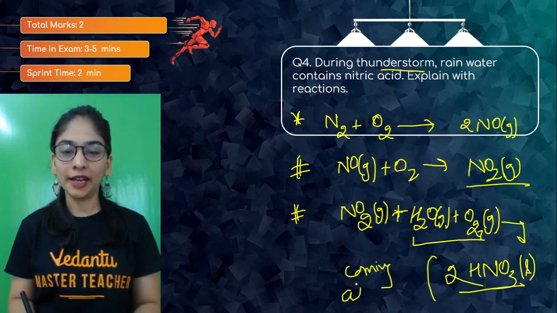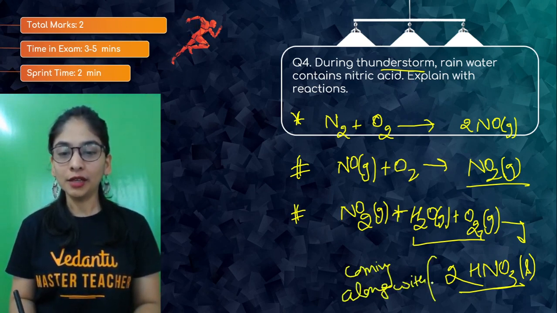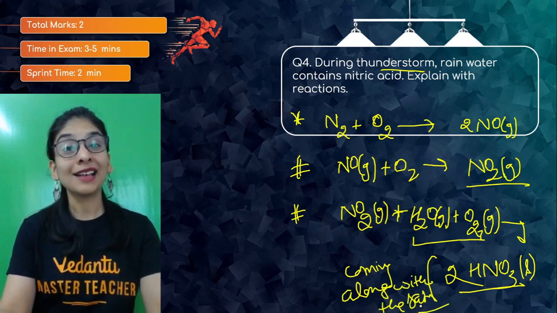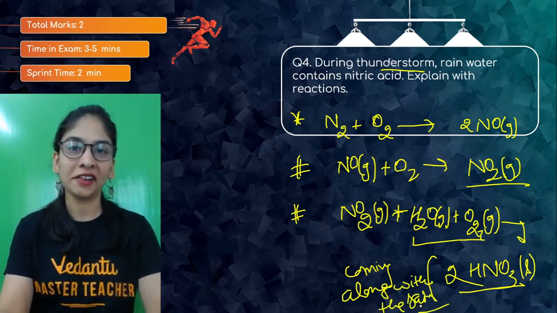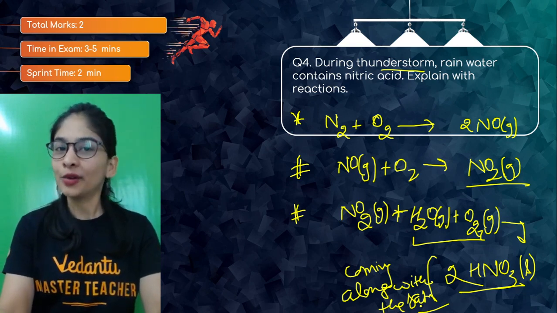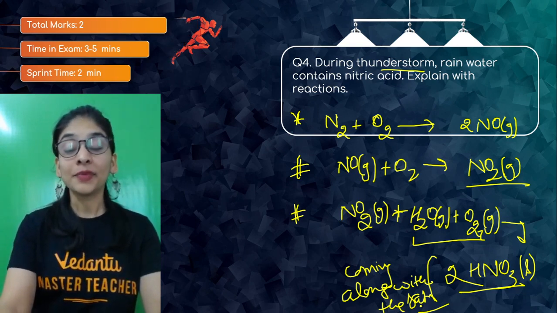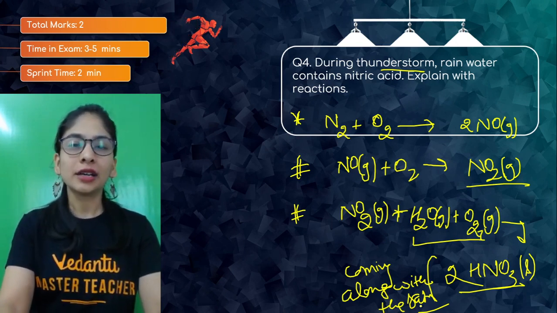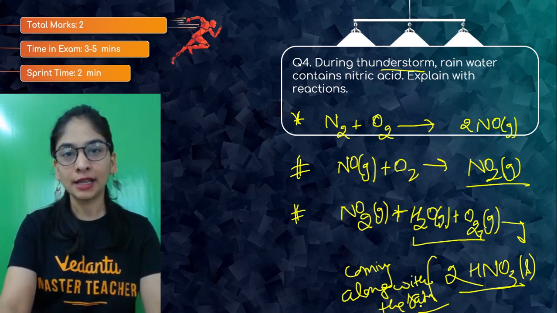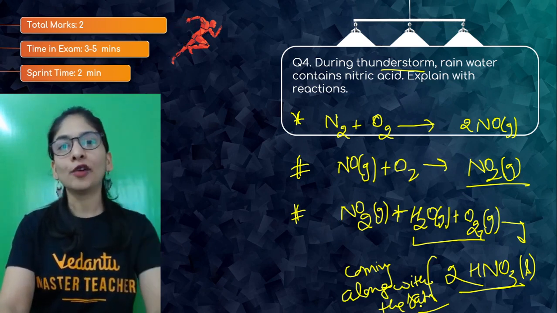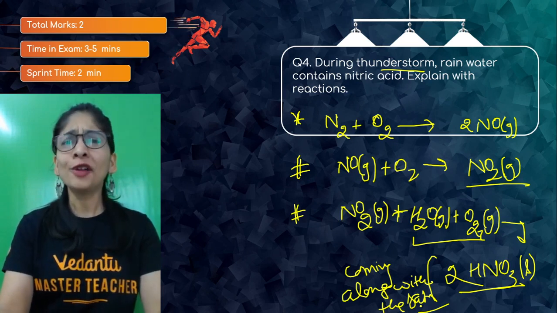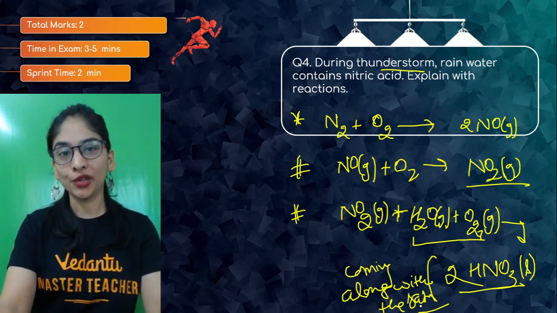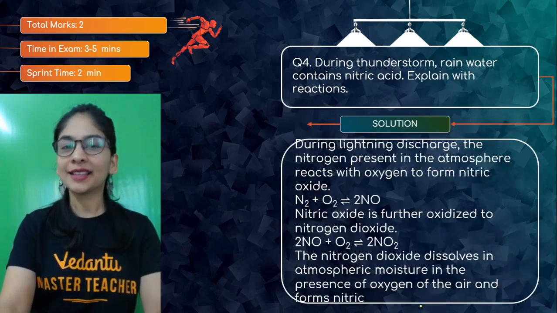At the same time, you get the nitric acid, and when there is rainwater, that nitric acid comes along with the rain, and that's how we say that the rain became acidic rain, acid rain, getting nitric acid. So simple. This is something you can relate to, that sometimes we say the soil became too acidic because in that area there was so much acidic rain, especially where there are so many factories, because the gases they evolve are non-metal oxides, like NO2, SO2 and so on, and they give acid when combined with moisture. Yeah, so got it? This is what it is.